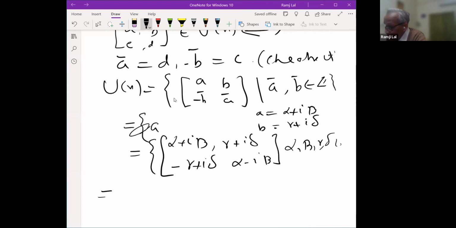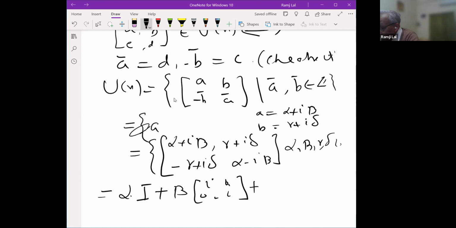So this you can also write as alpha into the identity matrix, with real matrices I'm writing down, plus beta into the diagonal matrix i, minus i, plus gamma into the matrix 0 1, minus 1 0, and then delta into the matrix 0 i, i 0. I'm making it a real vector space, real coefficients are there.